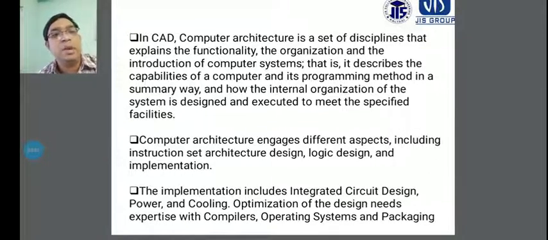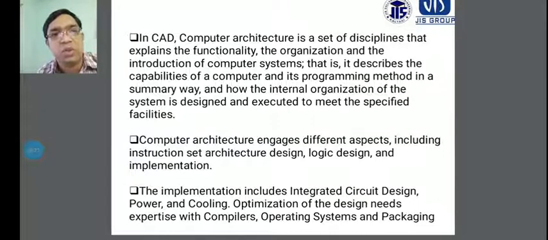These aspects, including instruction set architecture, logic design, and implementation, are necessary. Implementation includes integrated circuit design, like the motherboard. Inside the motherboard there are many things, like the RAM and ROM, and in laptops the keyboards are integrated forms too.